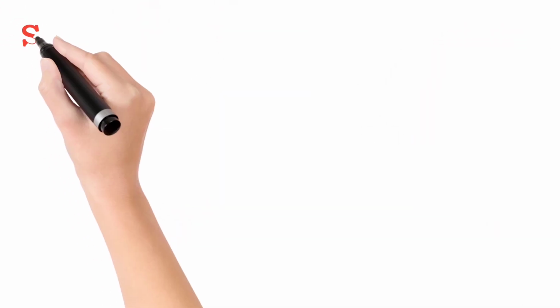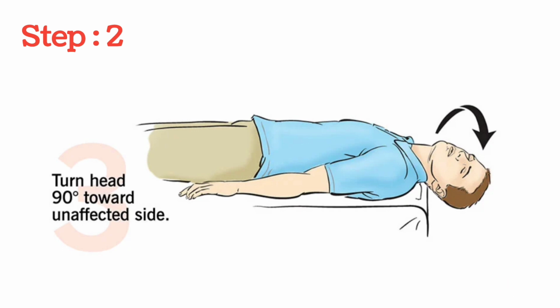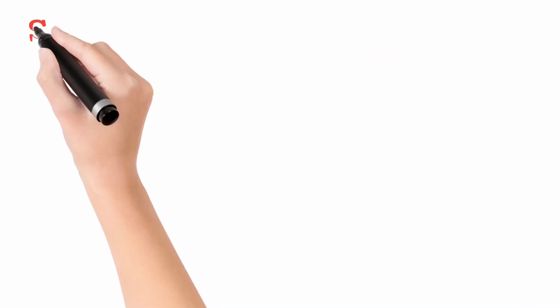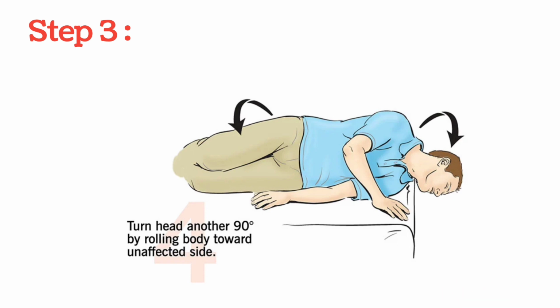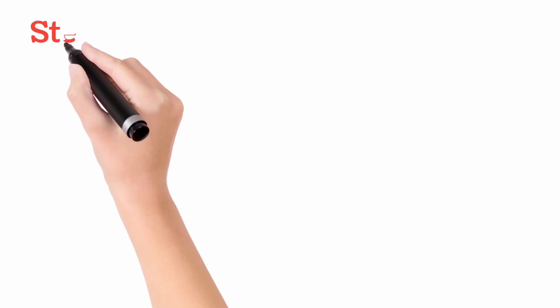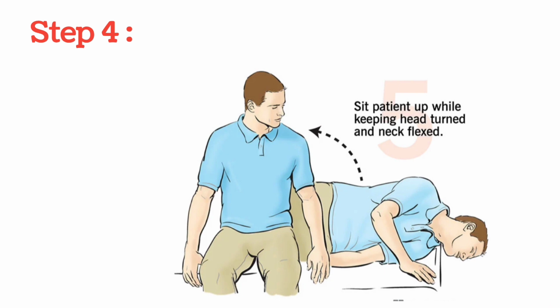We should maintain this position for at least 30 seconds. After this, the second step is needed, where the person's head is turned towards the opposite side and kept for at least 30 seconds. In the third step, the person should completely roll onto the side and turn the head towards the unaffected side, and this position should be maintained for 30 seconds. In the fourth step, the person should carefully return to the original position, and in this position the head should be tilted down and this position should be maintained for at least 15 minutes.